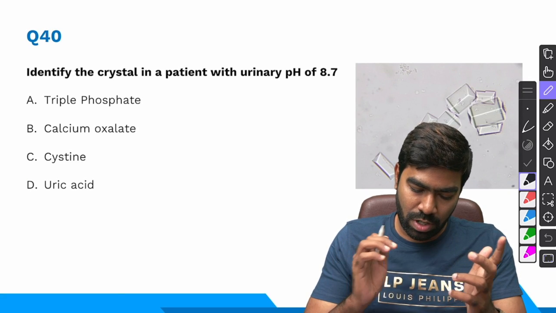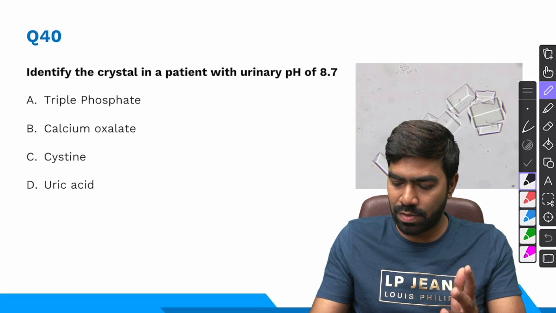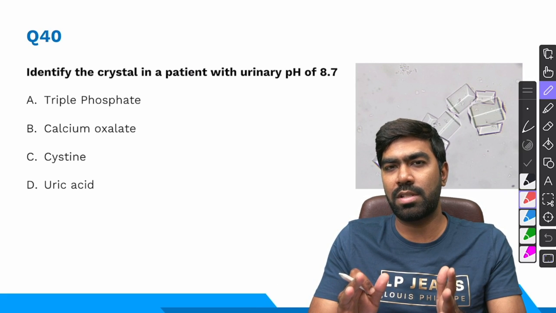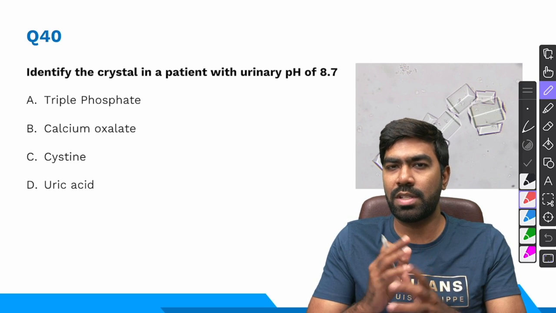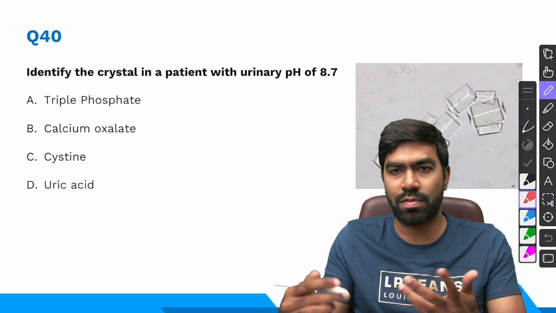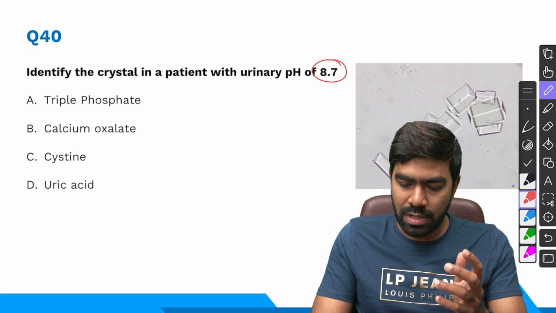What about question number 40? Identify the crystal in a patient with a urinary pH of 8.7. Remember, the normal urinary pH is going to be 4.4 to 6.5. So that's the typical urine pH, which is acidic, of course, because of the excretion of acids by the distal nephron. And here the pH is 8.7, which means it's alkaline pH.